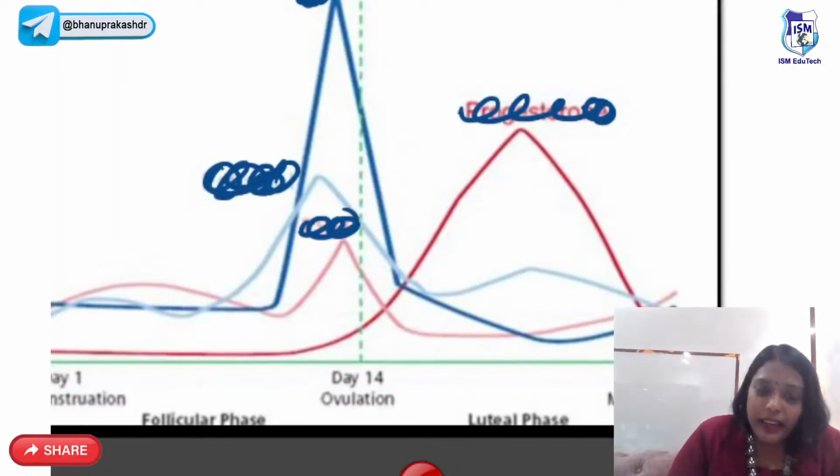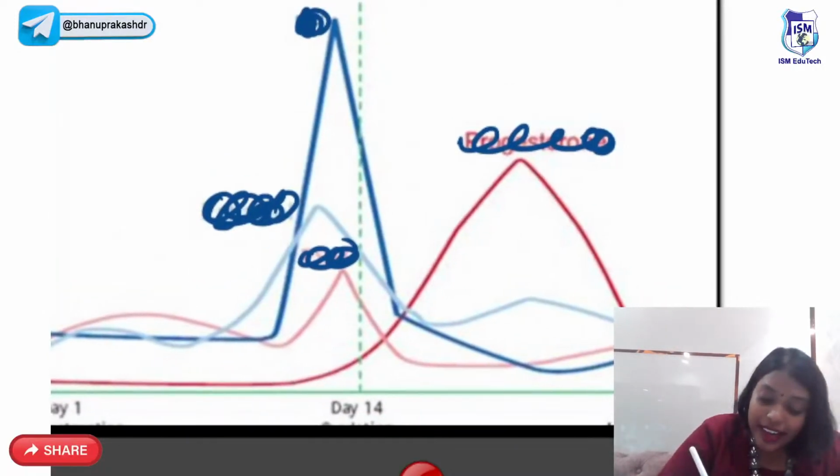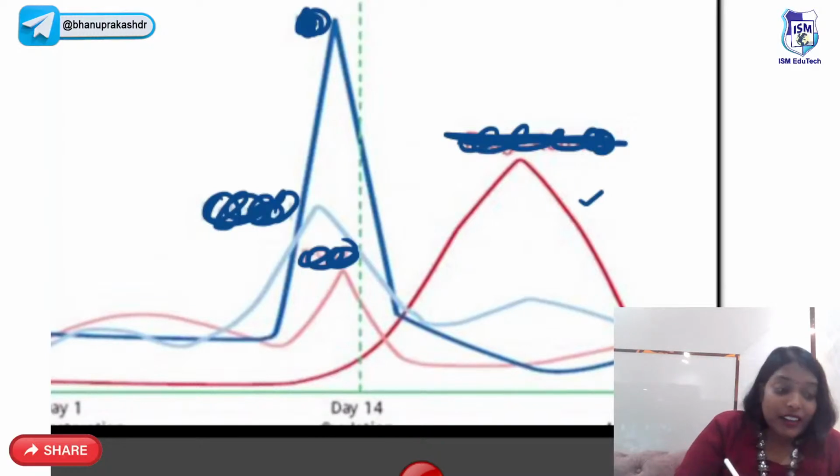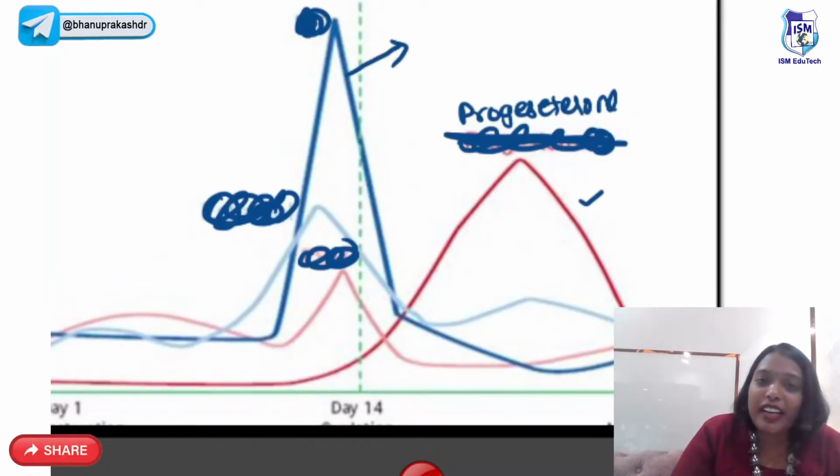What is this red color one which is increased only on day 22? Yes, very good, Shalini. This is progesterone. What is this blue color one which is increased only on day 14?